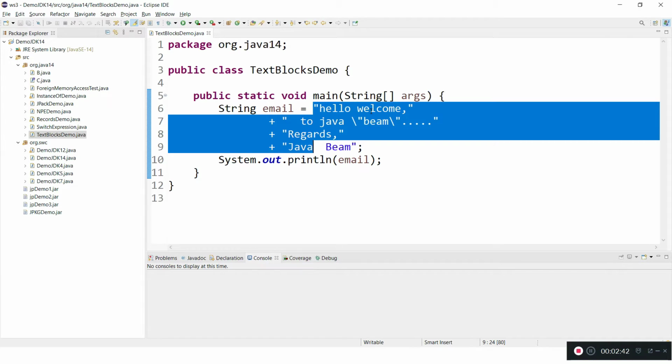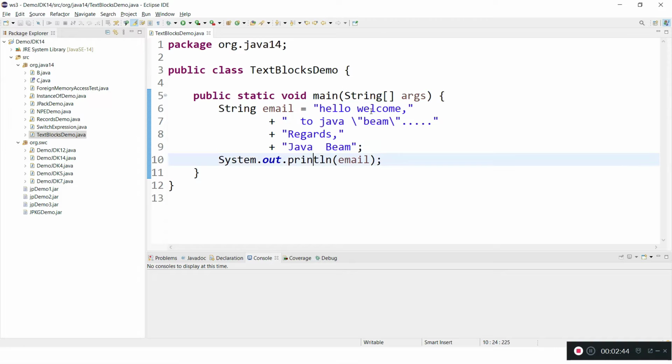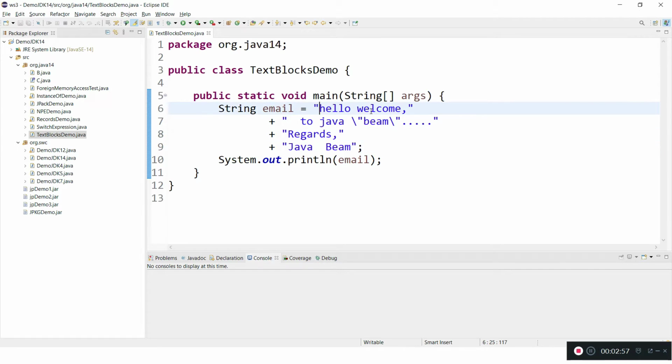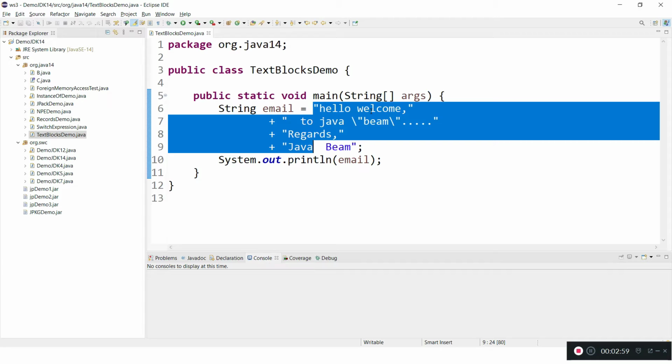Let's say I have a lot of strings which contain HTML. There I have divs and so many things, HTML attributes. At that time I cannot go for this string literal, which is uncomfortable for a developer to format that HTML.